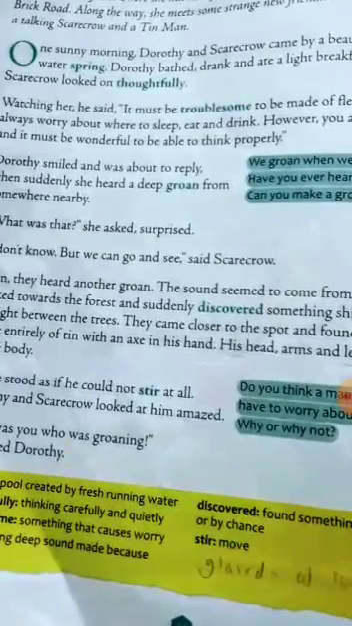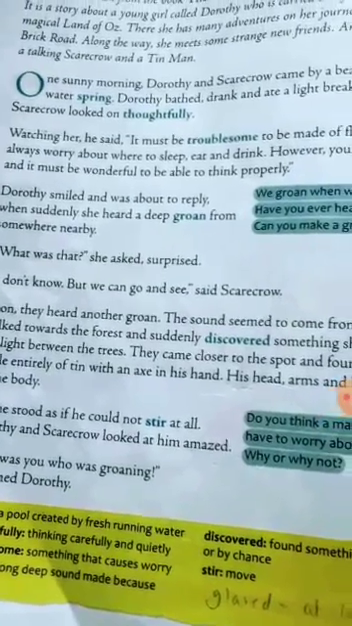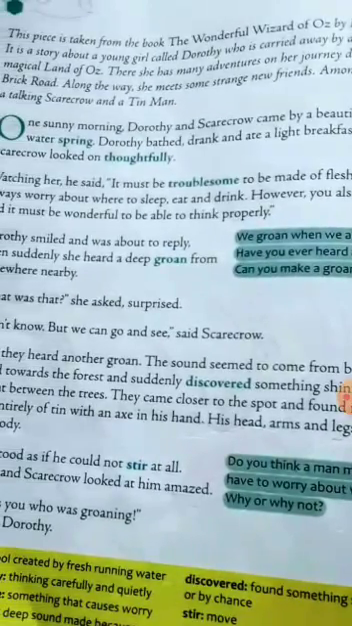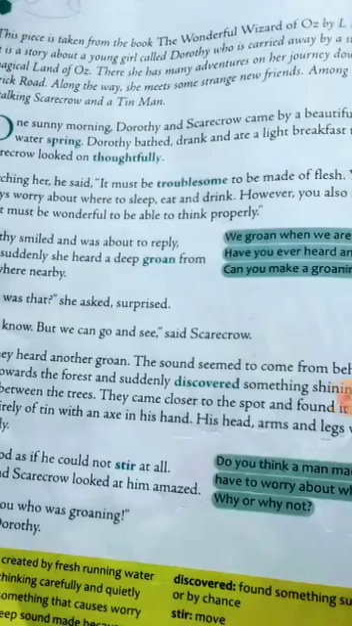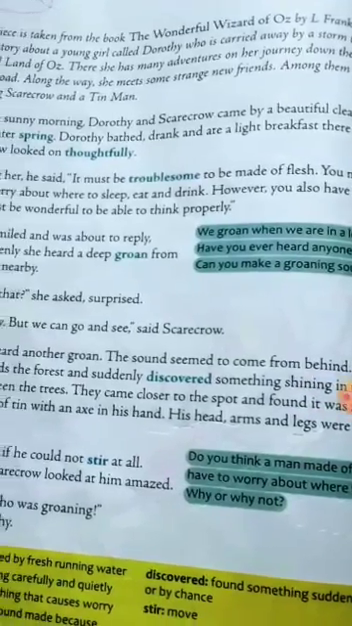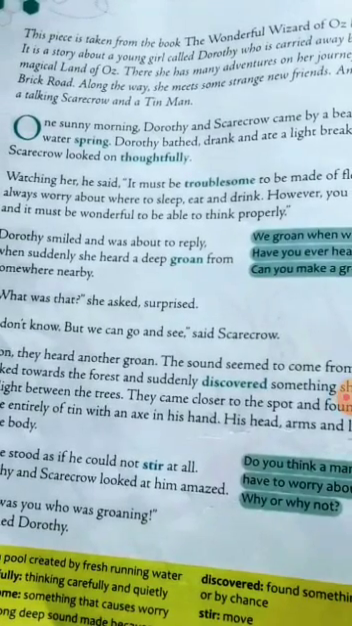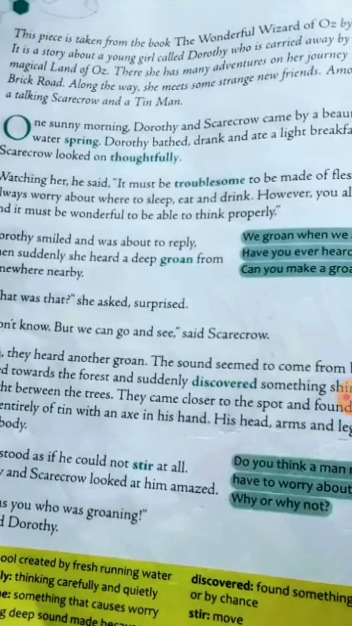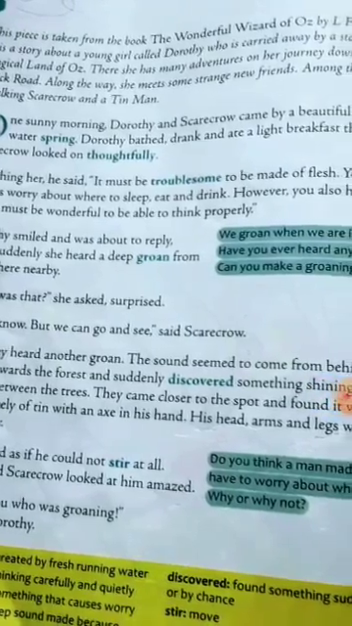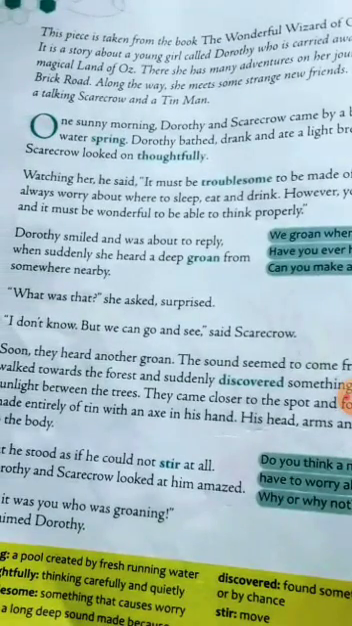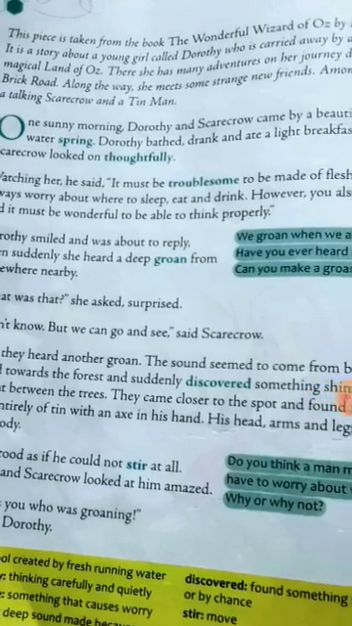Okay, students, here we are starting our story. I'm reading the story. You will have to pay attention and listen carefully while I'm reading. One sunny morning, Durti and Scarecrow came by a beautiful clear water spring. Durti bathed, drank, and ate a little breakfast there while Scarecrow looked on thoughtfully. So they came closer to a beautiful water spring. There Durti bathed, drank the water, and ate a little breakfast while Scarecrow looked on thoughtfully. Watching her, he said, "It must be troublesome."